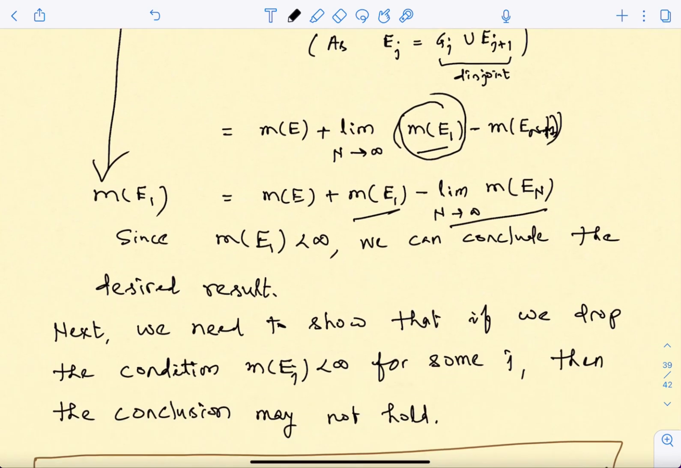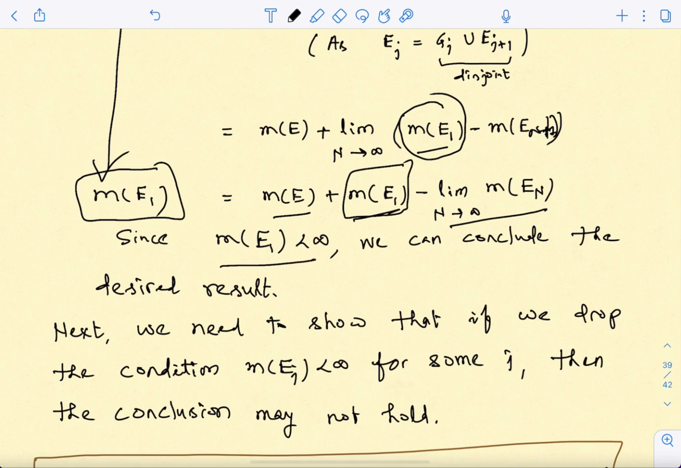Now from here you can conclude that m of E is equal to the limit of m of E_n, provided that this number which is on both sides is finite, correct? If this number is not finite, then we cannot deduce that m of E is equal to the limit of m of E_n, correct? So that is the use of this assumption that m of E1 is finite.